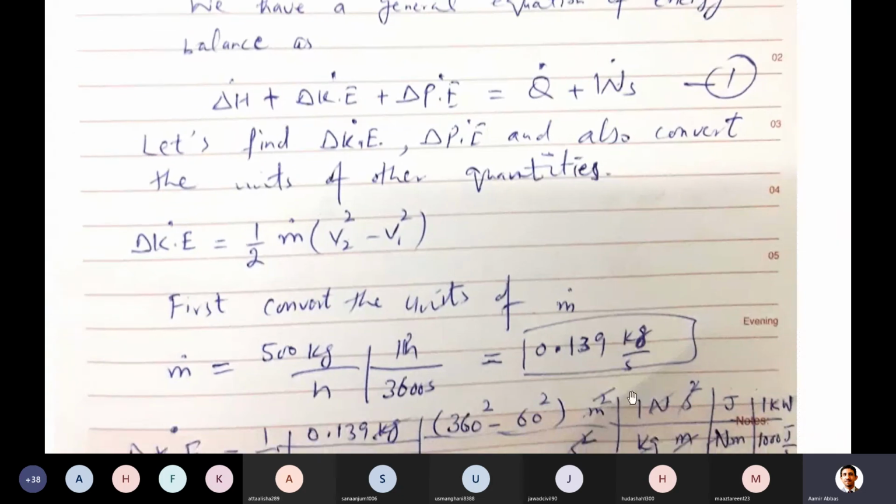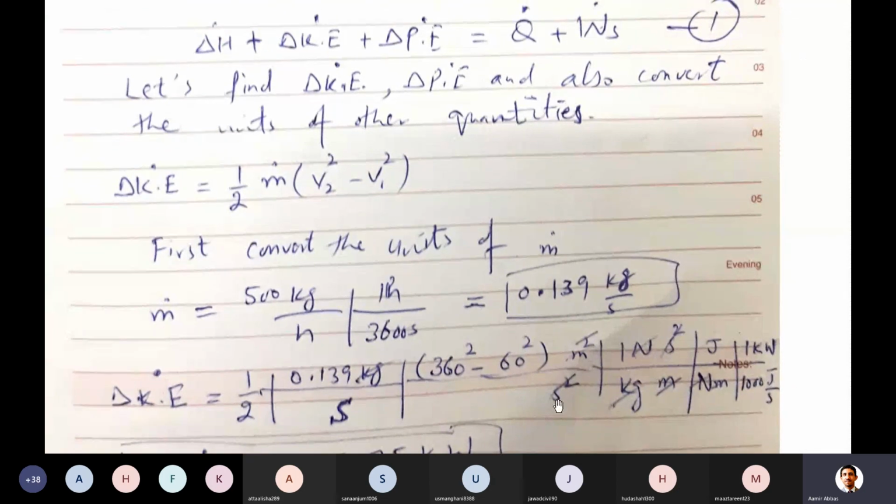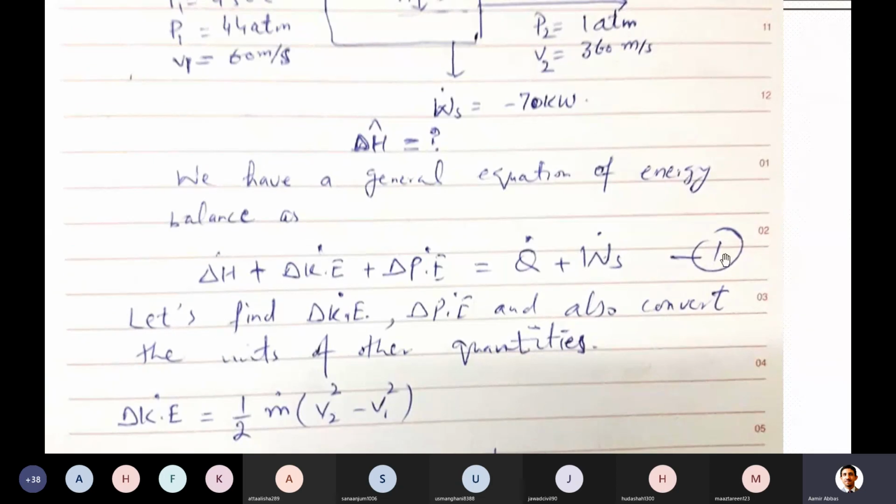So that can be calculated here. Already you have converted the mass, so it is 1 over 2 times the mass flow rate in kg per second, and the velocities were given, both 360 squared minus 60 squared, in meter square per second square. And by the way, after this you will get the units kg meter square per second cube. But later on, when you have to put all these values in this equation, the units should be somehow consistent.